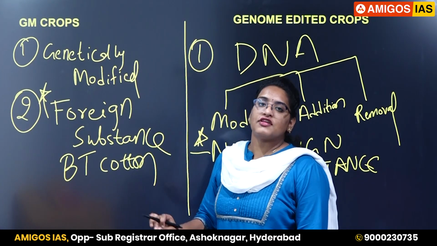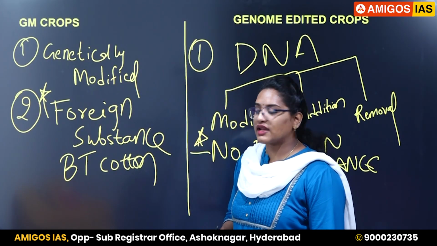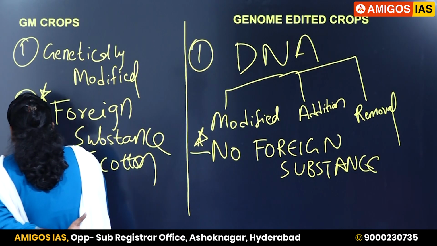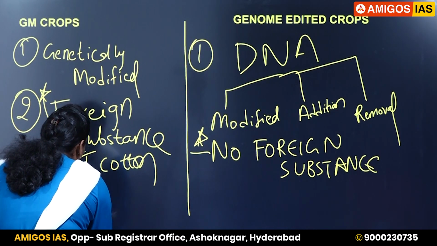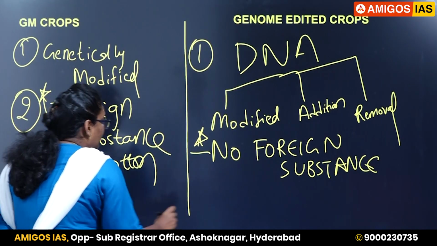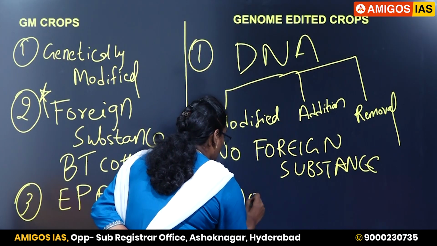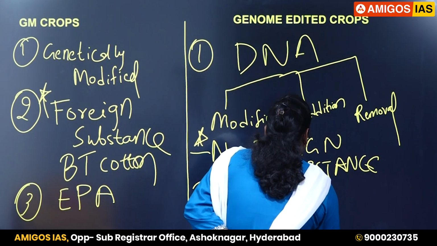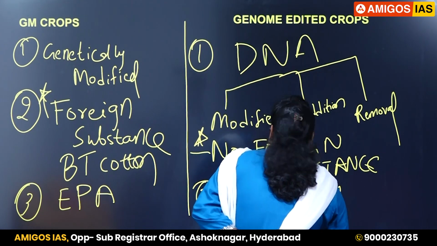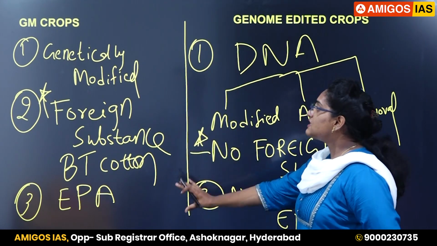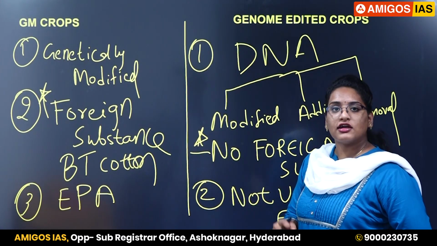This is the major difference between GM crops and genome edited rice varieties. And the third one: GM crops are regulated under the rules of the Environmental Protection Act. Here, genome edited crops are not regulated under the rules of the Environmental Protection Act of 1986. So these are the differences between GM crops and genome edited crops.